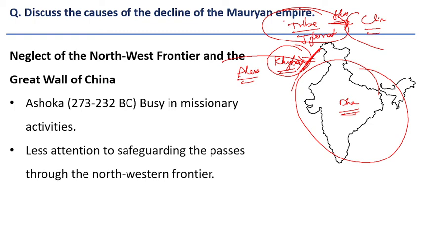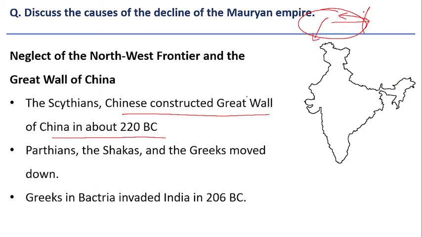These tribes started pushing down, and the tribes which had settled here were pushed further down, entering northwestern India through the Khyber Pass. When he was busy in missionary activities, less attention was given to the northwestern frontier, and when the wardens of this watch were weak, invasions started emerging.